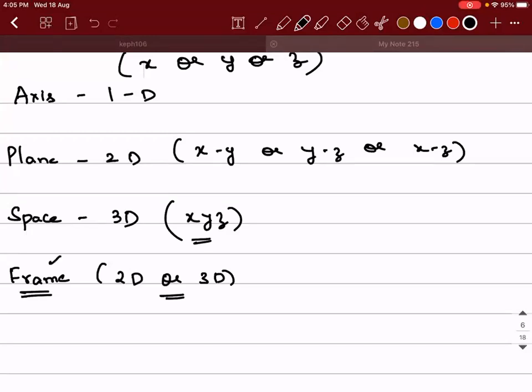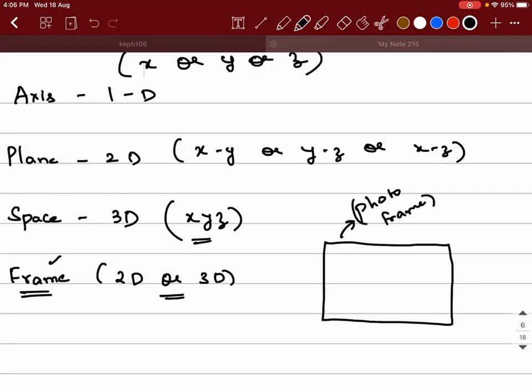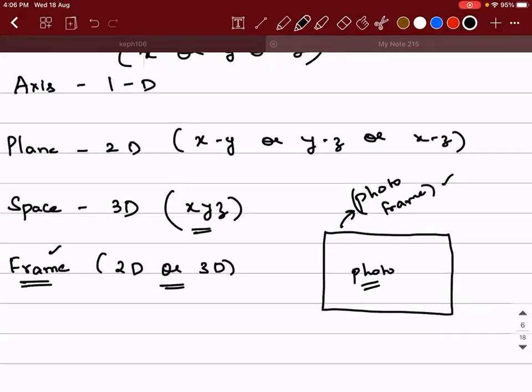In the sense, we generally use this word frame. See, for example, if I tell you, let's say you have a photo of your family on the wall. Generally, what do we call it as? We call it as a photo frame, right? I'm talking in a general context. Now, in a layman's language, we call it as a photo frame. So where you have the photo, whatever it is, right?